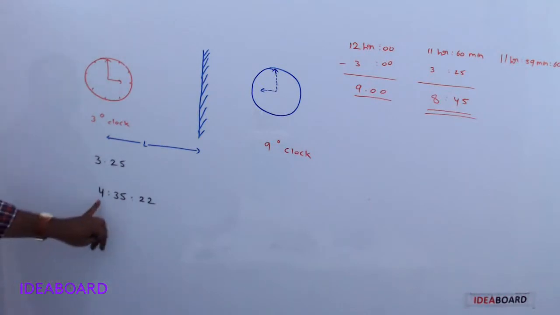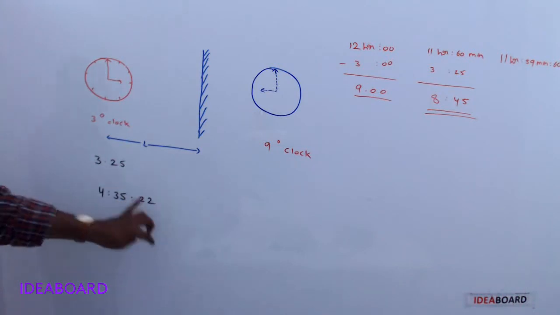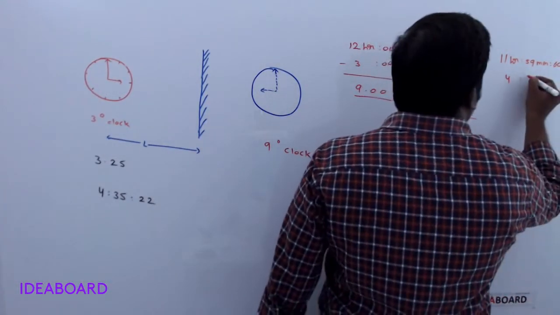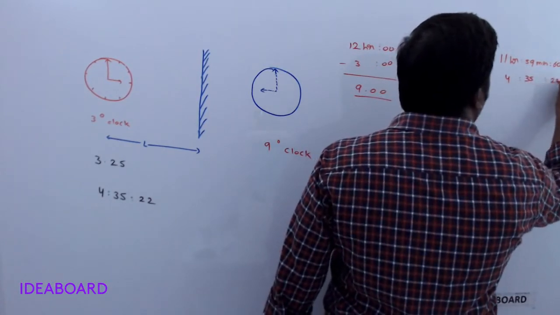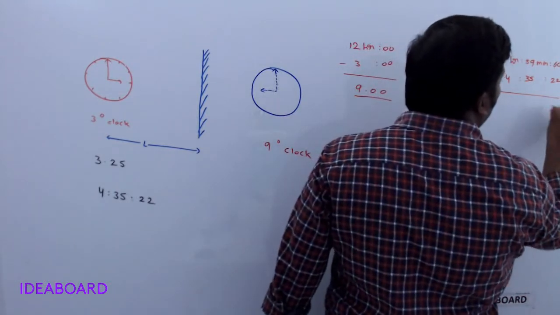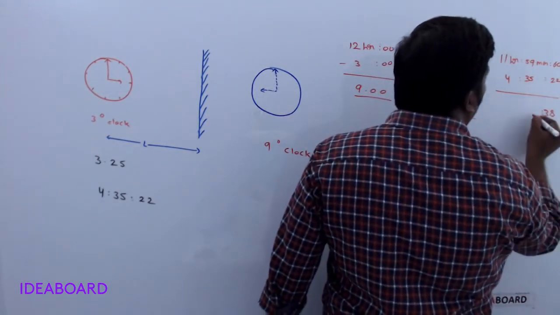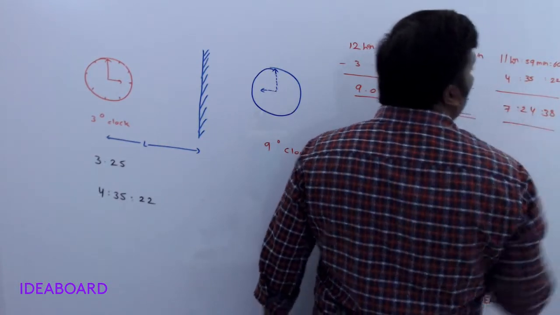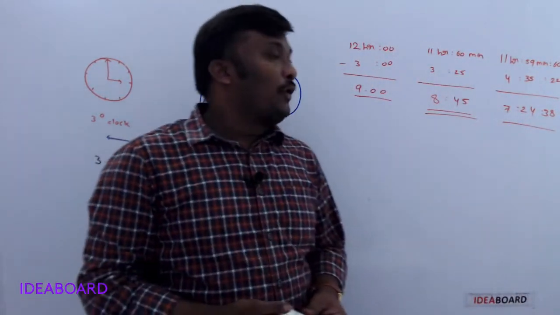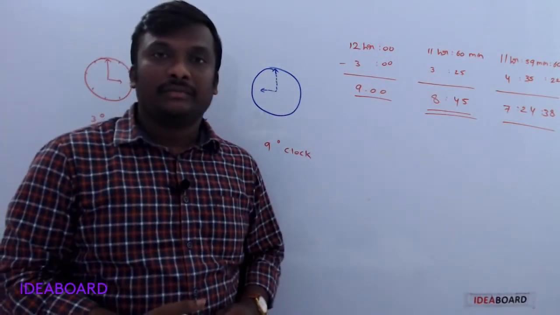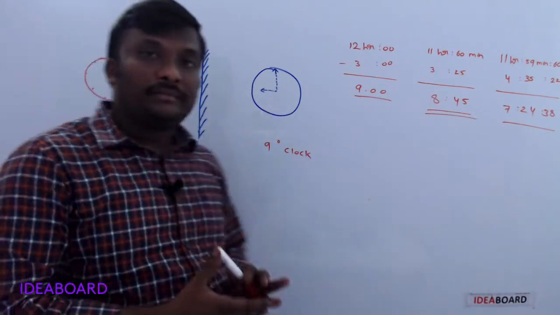The third one: the time shown by the clock is 4 hours 35 minutes 22 seconds. If you subtract this from 11 hours 59 minutes 60 seconds, you get 7 hours 24 minutes 38 seconds, which is shown by the image of the clock through the plane mirror.